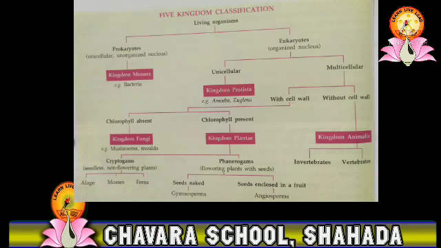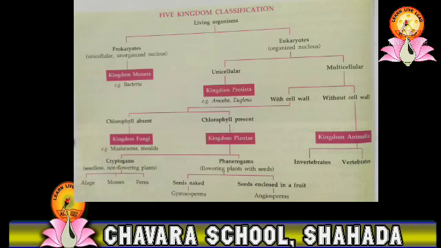Unicellular consists of Kingdom Protista. Examples for Kingdom Protista are amoeba and euglena, while multicellular organisms are further classified into organisms which have cell walls and which do not have cell walls. The organisms which have cell walls are further classified as chlorophyll absent and chlorophyll present.